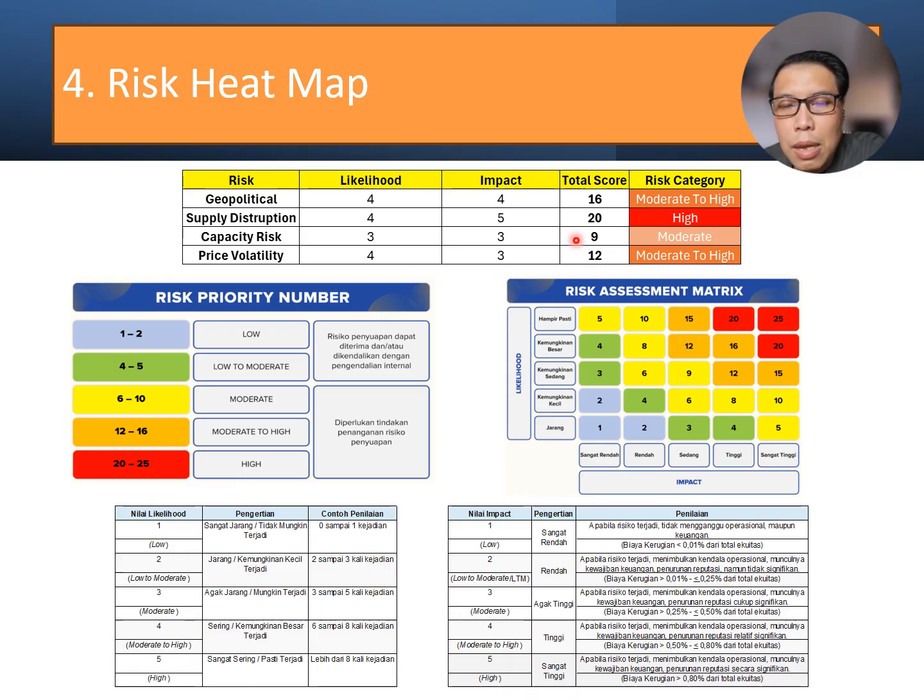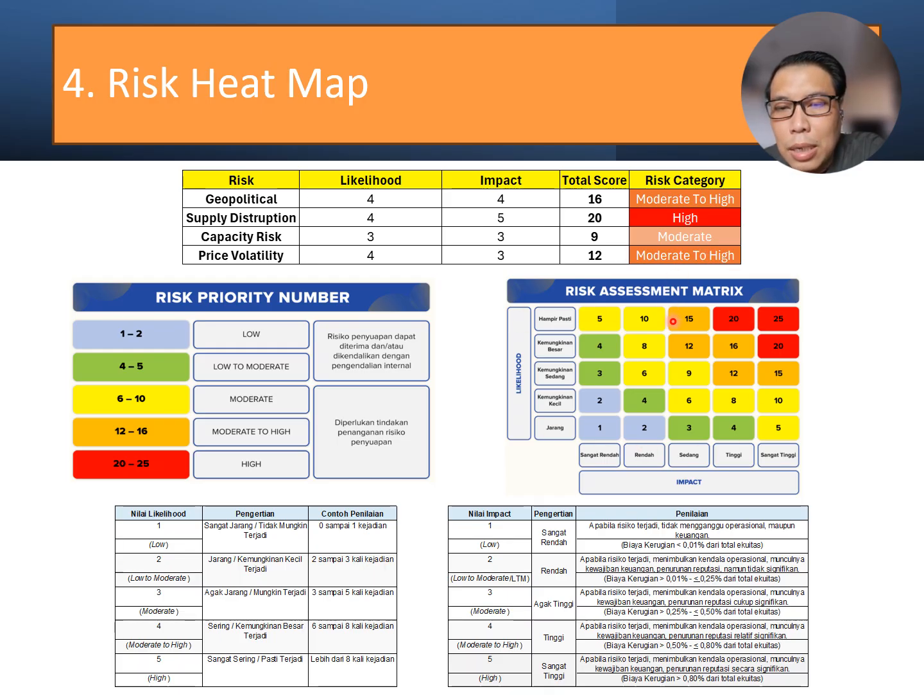And then how do these numbers convert to the risk category? We can see here in this table. This table says that if the score is between 1 and 2, it is considered low, and then 4 and 5 is considered low to moderate, 6 to 10 is considered moderate, 12 to 16 is considered moderate to high, and 20 to 25 is high. Okay. From here we can identify that 16 is moderate to high, 20 is high, 9 is moderate, and 12 is moderate to high. So we can plot it in this table, right?